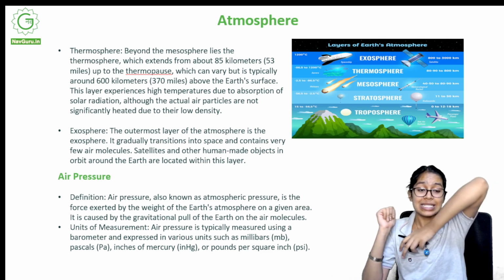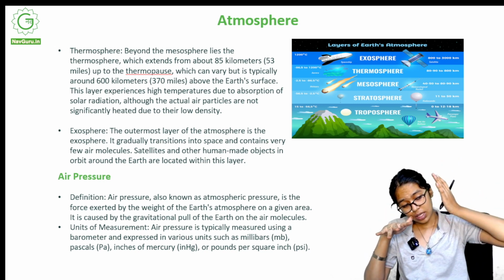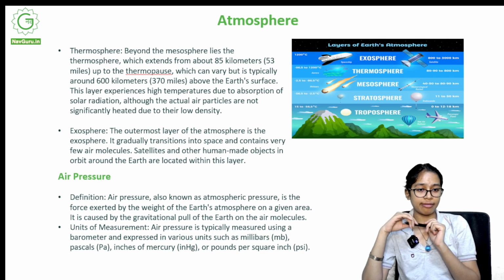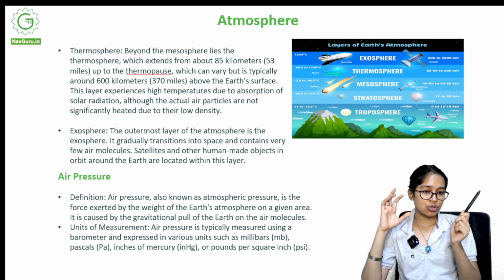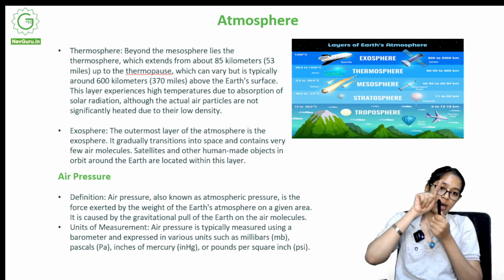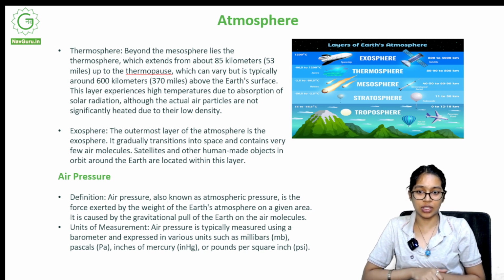So just imagine 600 kilometers above Earth's surface. 600 kilometers is halfway, somewhere around Kashmir, halfway to India, somewhere around Madhya Pradesh. So that's how far the thermosphere is from the surface of the Earth.